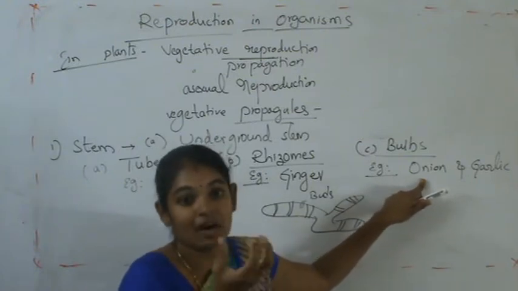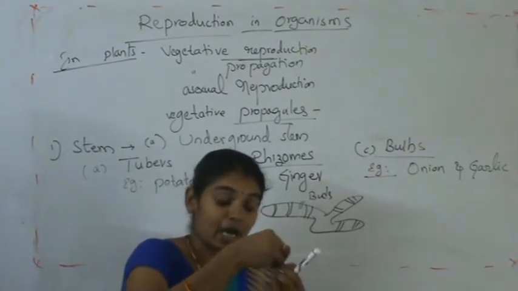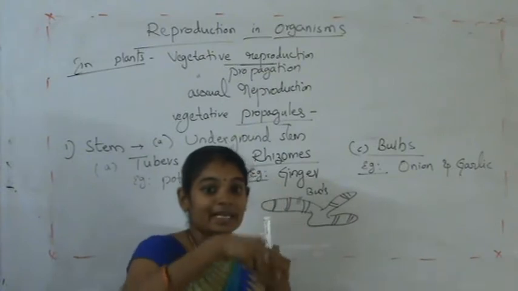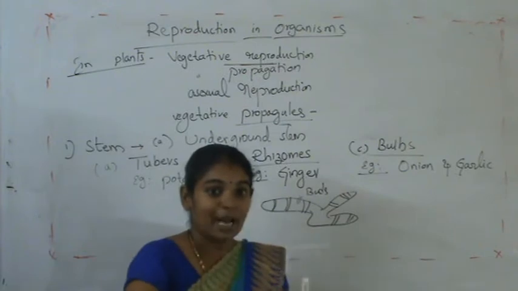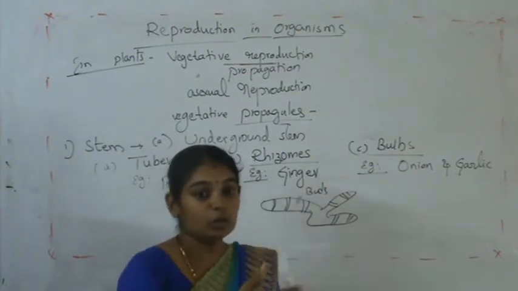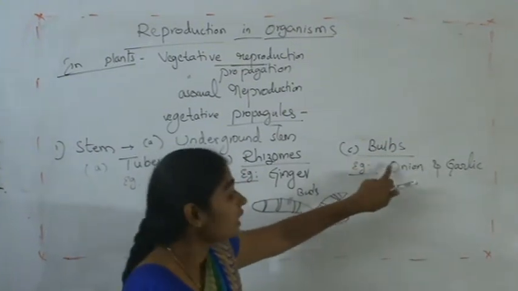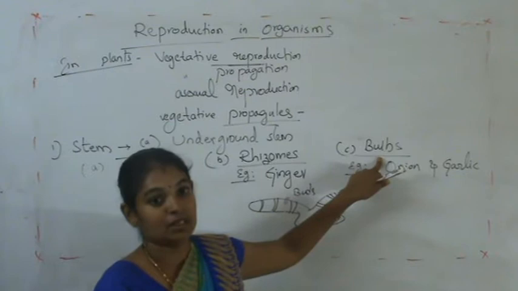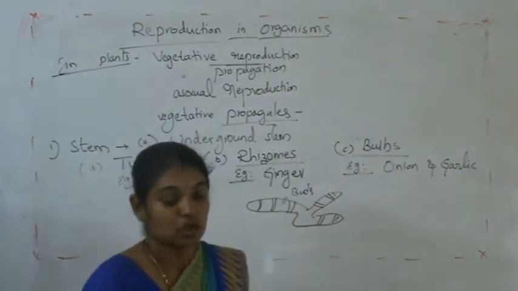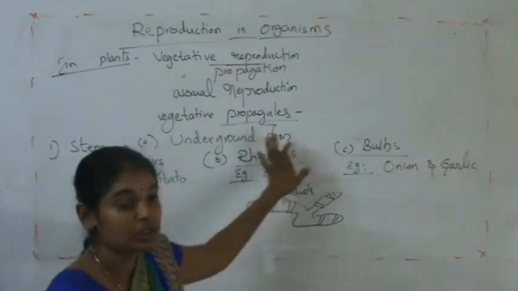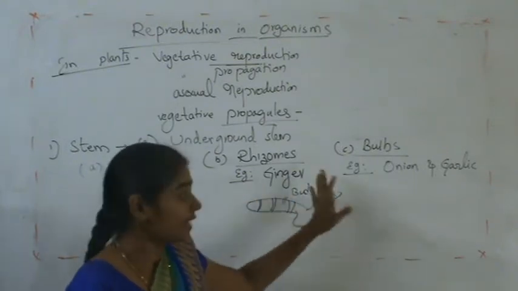Inside the onion the bulb is present, and around that bulb there are so many layers of leaves. When it is planted in the soil, a new plant will arise from this bulb. That is another type of reproduction by means of underground stem modifications. These are the types of underground modifications from where new plants arise.